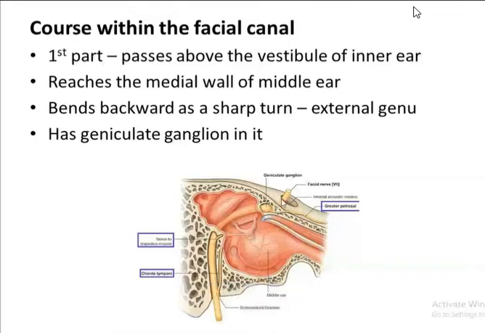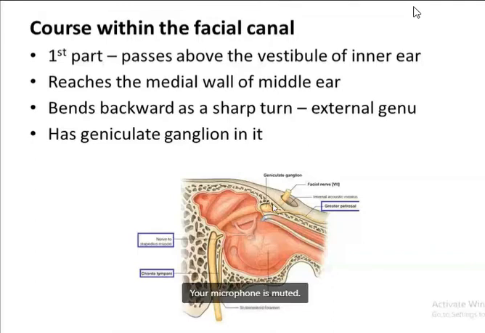Now from here, it reaches the medial wall of the middle ear. This is the middle ear cavity, and this is the medial wall. From here till here, this is the first part. Then it reaches the medial wall of the middle ear cavity. When it runs here, it makes a sharp turn and forms an external genu. So it has two genu, one is the internal, and this is the external genu.